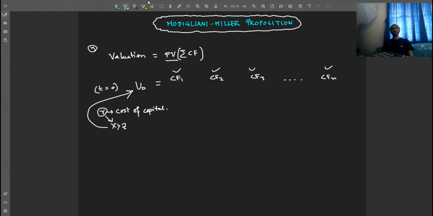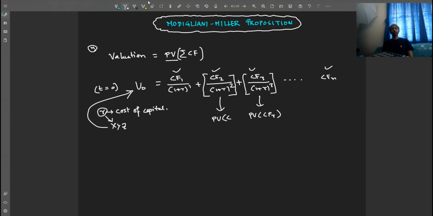So CF1 discounted to present value will be CF1 divided by 1 plus R to the power 1. CF2 will be CF2 divided by 1 plus R to the power 2, plus CF3 divided by 1 plus R to the power 3. This entire expression is nothing but the present value of cash flow 3. The second expression is the present value of cash flow 2.